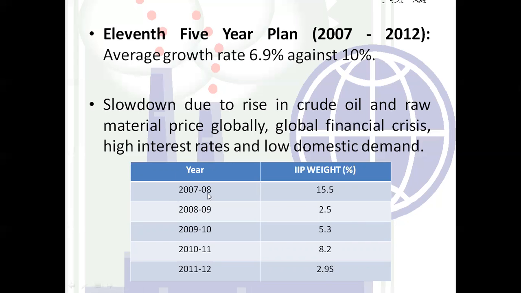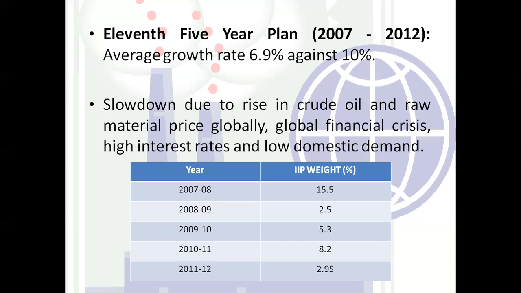In 2007 and 8, the IIP weight, that is the contribution to the industrial sector, was 15.5, right? This 15.5 was again a huge improvement. But as you see in the next academic year, that is in 2008 and 9, due to this reason, from 15.5 they have reduced this to 2.5.